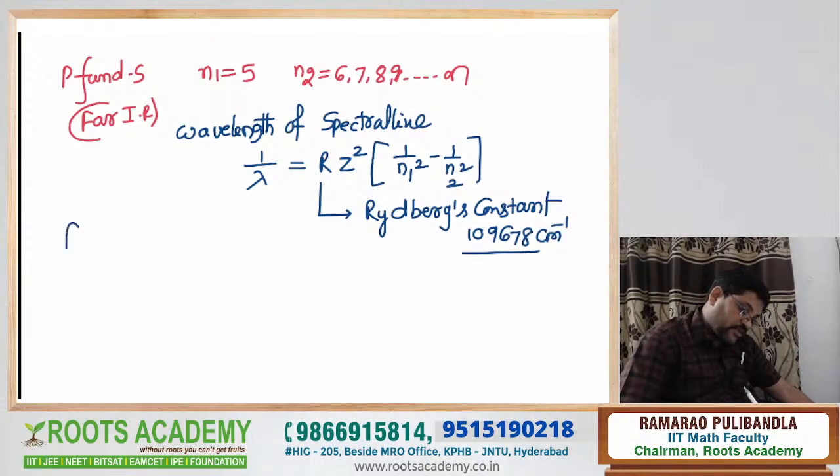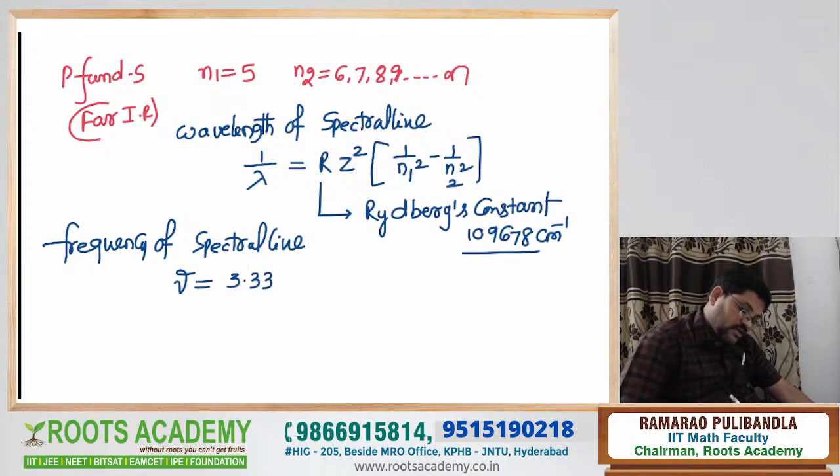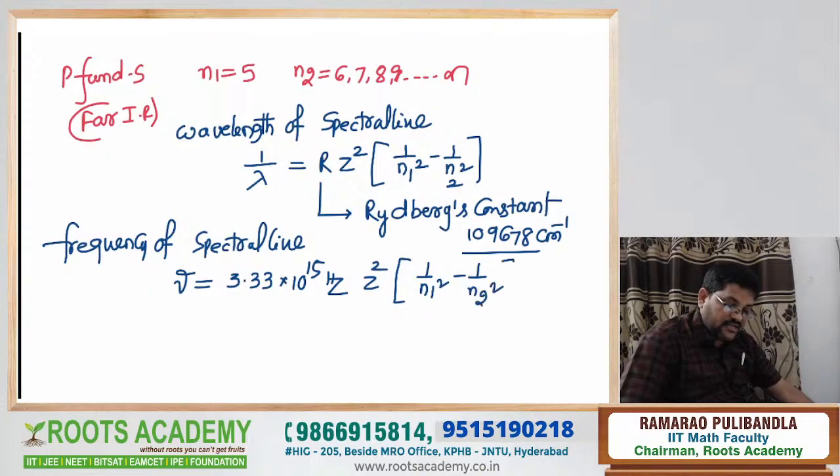We also find out the frequency of the spectral line. Frequency mu is equal to 3.33 into 10 power 15 Hz into Z square into 1 by N1 square minus 1 by N2 square. What is N1? Ground state. N2 is the excited state. Yes or no?